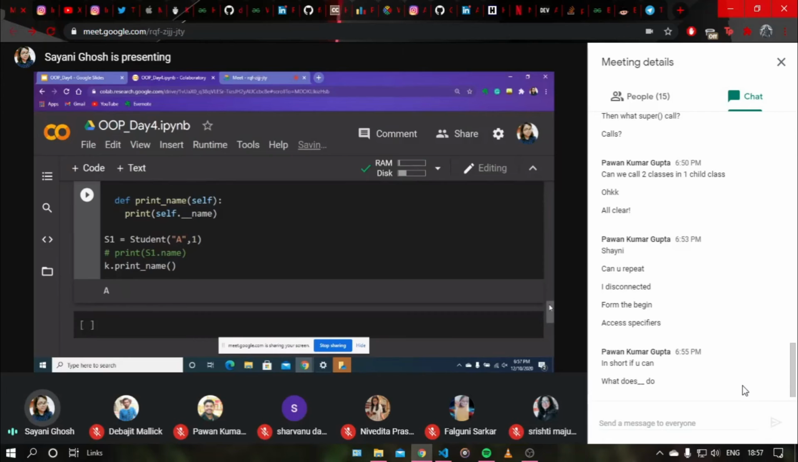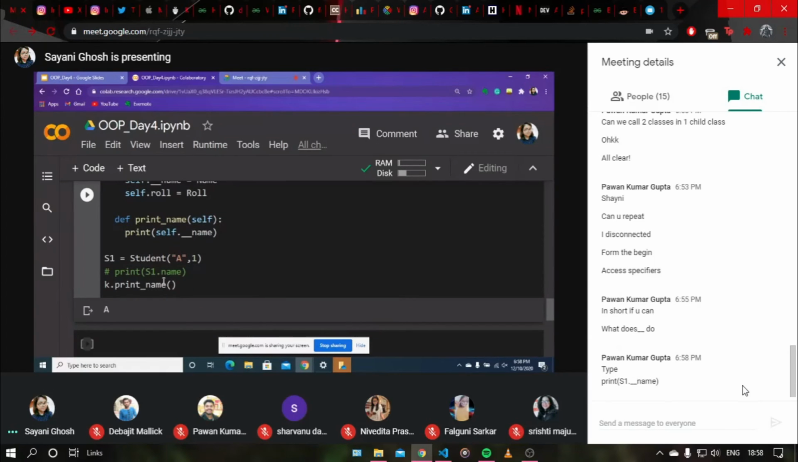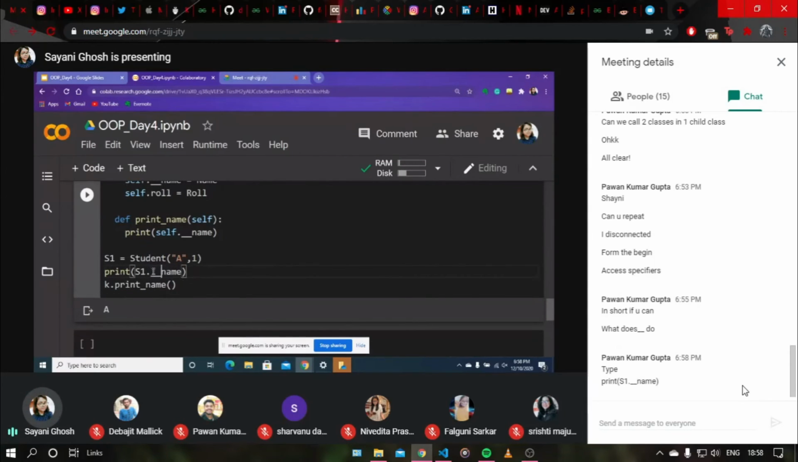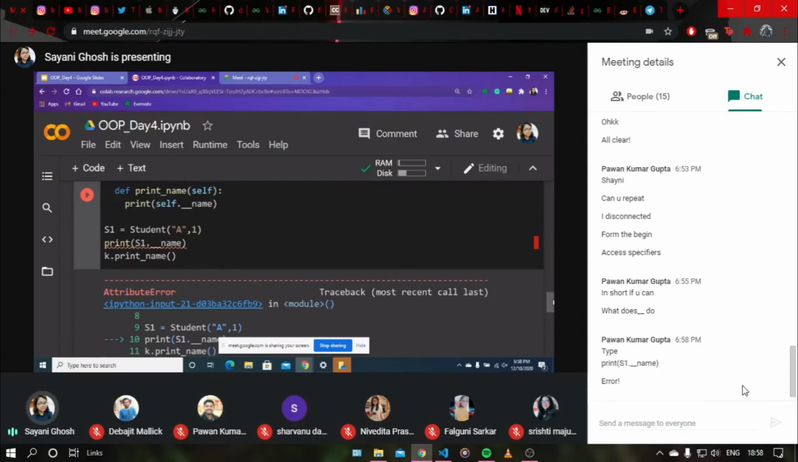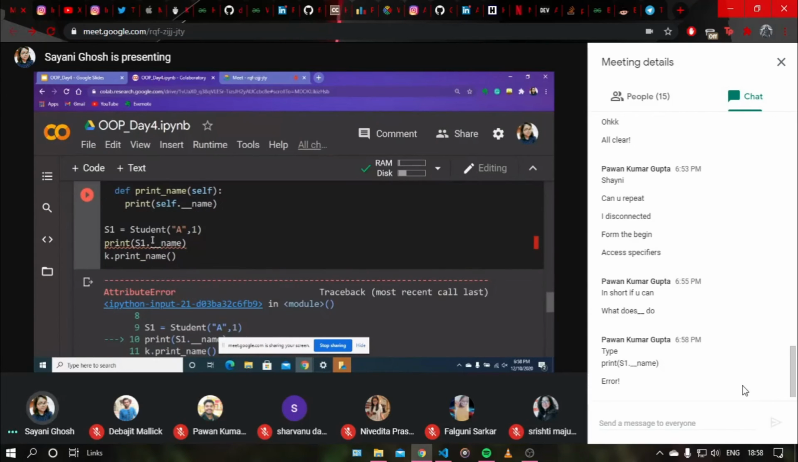Is this clear, the data encapsulation part? Anyone? Type print s1 dot name. Okay, you are saying that if I did s1 dot double underscore name, then it will print it, but it will actually not. It will say it has no attribute with the double underscores, because it's hidden. It's not because it is named like that. It's not like characters. You might think that, but it's not, because it denotes privatization and not characters.